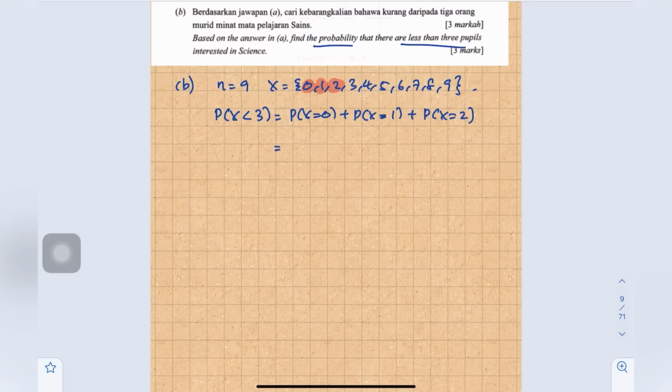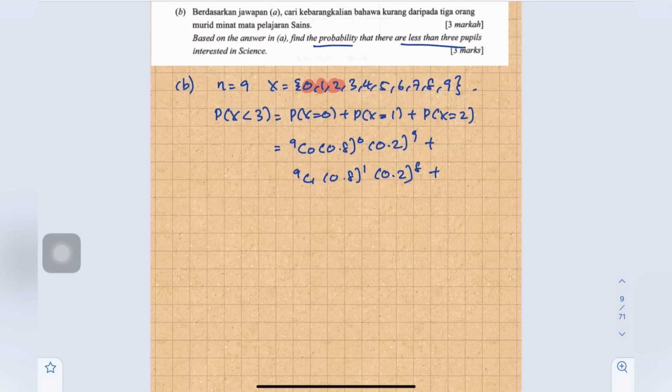When x equals 0, 9C0, 0.8 power of 0, 0.2 power of 9. When x equals 1, 9C1, 0.8 power of 1, 0.2 power of 8.